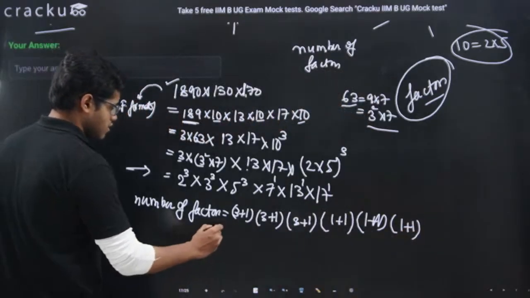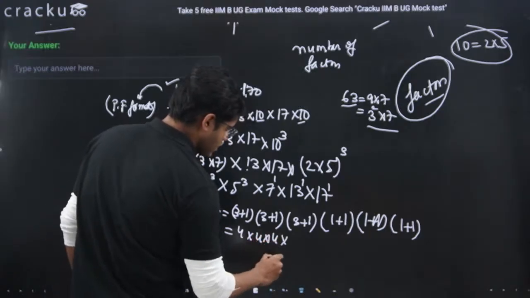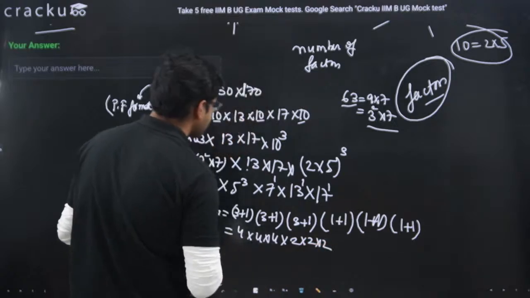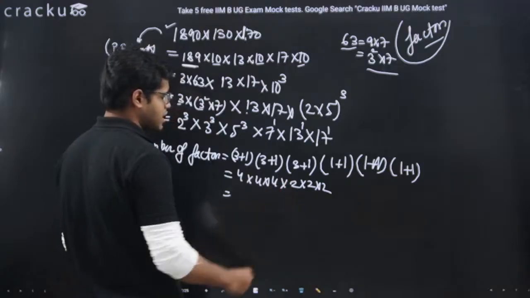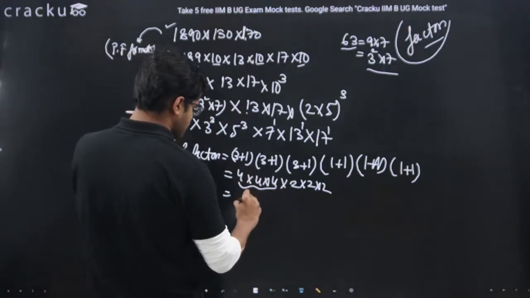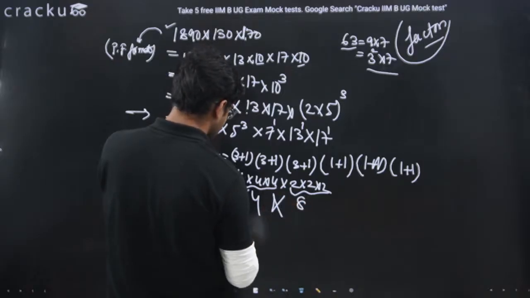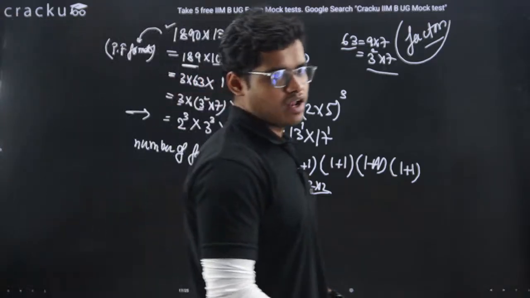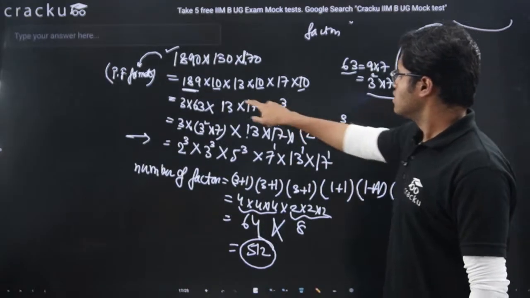So basically 4 into 4 into 4 into 2 into 2 into 2. So basically we will have 4 multiplied 3 times, this is 64. 2 multiplied 3 times is 8. So it is 64 into 8, which is 512. Okay. So we have got 512, the number of factors of this number.